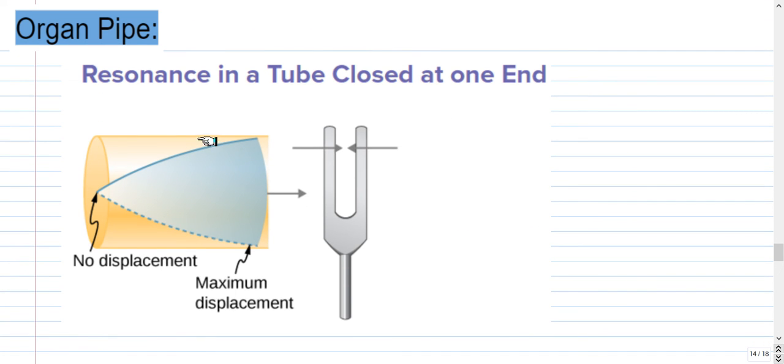An organ pipe is a hollow tube which has got air, and if one end of the tube is closed, it's called a resonance tube, which is closed at one end. So the air within this tube can be excited using a tuning fork of appropriate frequency. Since one end of the tube is closed, the air molecules close to this wall will not vibrate, and the vibration will be maximum at the open end. So the boundary condition will be like there should be a node at this closed end, and there should be an antinode where the vibration is maximum at the open end.